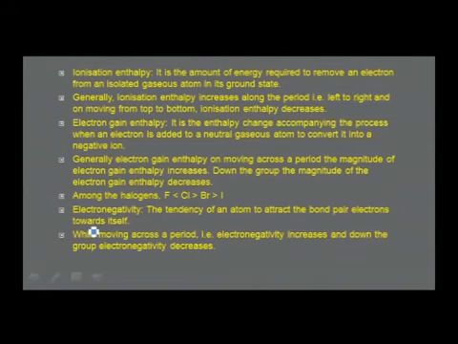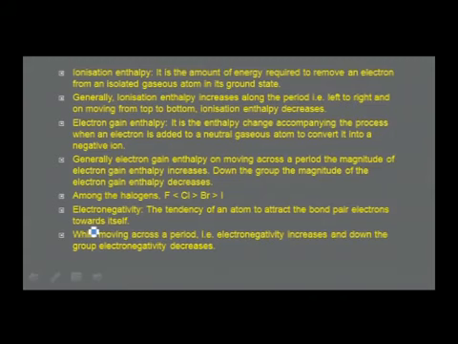Ionization enthalpy is the amount of energy required to remove an electron from an isolated gaseous atom in its ground state. Generally, ionization enthalpy increases along the period, that is left to right, and on moving from top to bottom, ionization enthalpy decreases. Again, you should know there are several factors which influence its variation: screening effect, nuclear charge, and the nature of the orbital in which the electron is present.